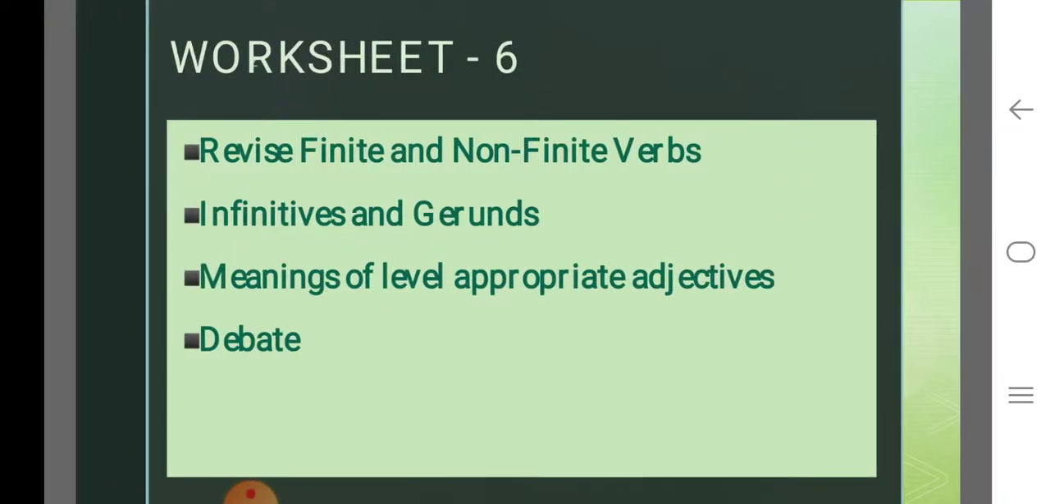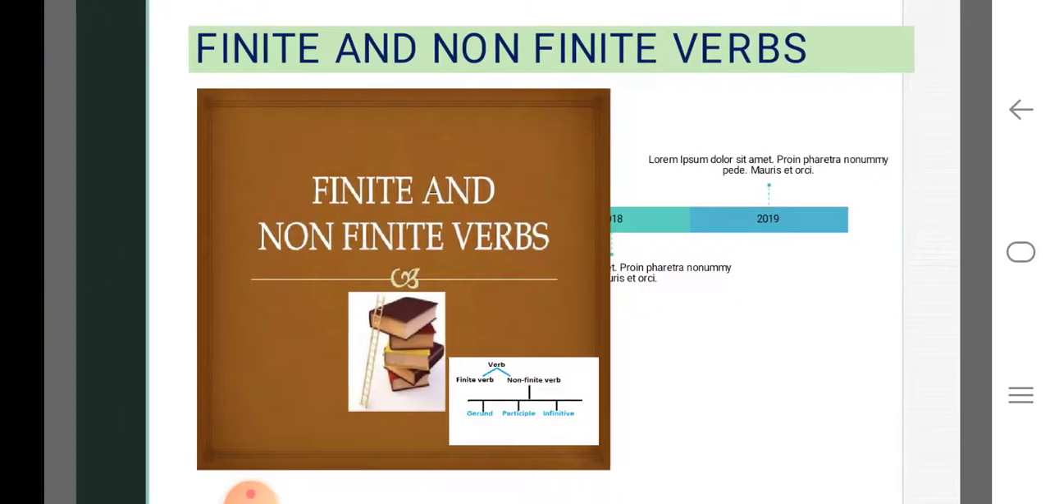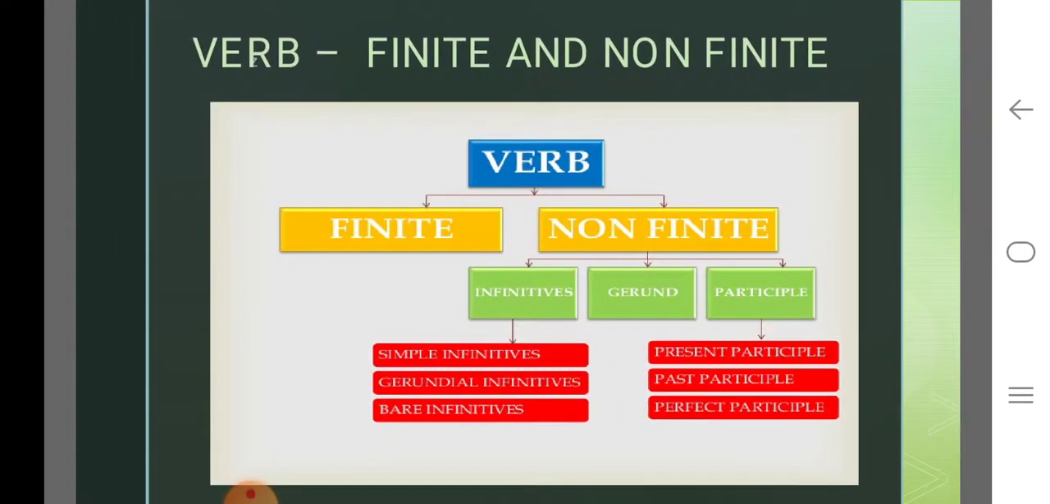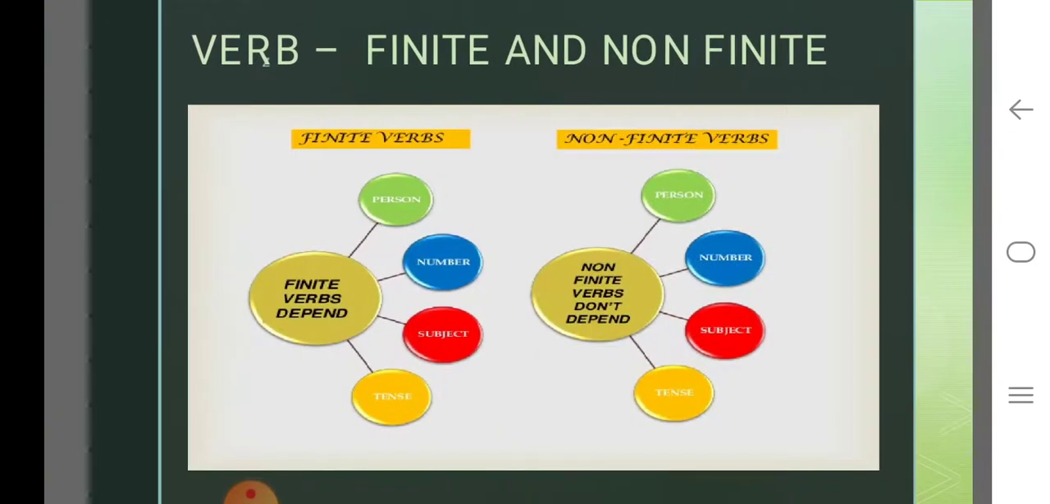We are going to revise worksheet 6. What are we going to do in this? We are going to revise finite and non-finite verbs, infinitives and gerunds, and debate. Finite and non-finite verbs. We are going to look at what is called a finite verb and what is called a non-finite verb. So if you look at it, verbs are divided into finite and non-finite. Non-finite is further classified into infinitives, gerunds and participles.